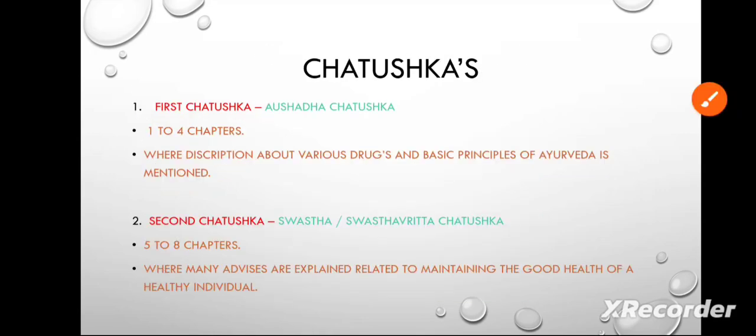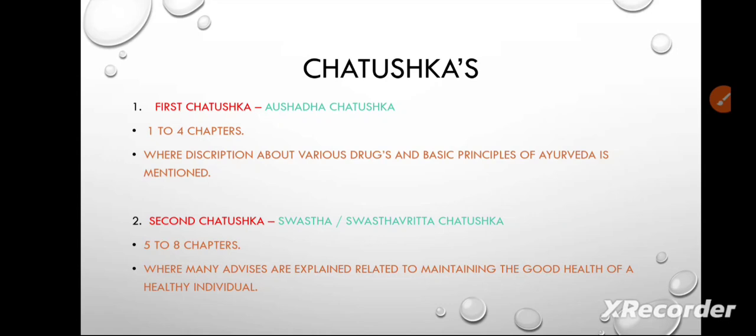Okay, now let us discuss the chatushkas. The first chatushka is called Aushadha Chatushka, in which we learn the first 4 chapters, where a description of various drugs and the basic principles of Ayurveda is mentioned.